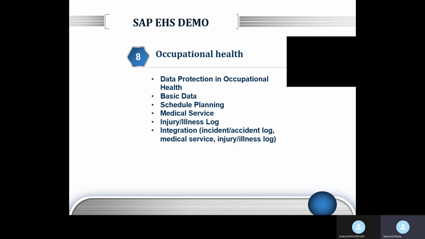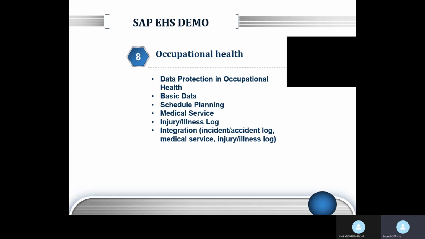In that way, you can maintain a high level of data security when it comes to the health of the employees. Schedule planning, or planning the medical checkup for the employees, booking the calendar, taking appointments with the doctor, all those different activities can be conducted using our occupational health.